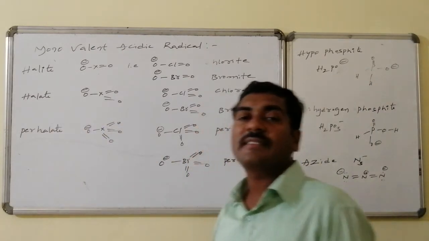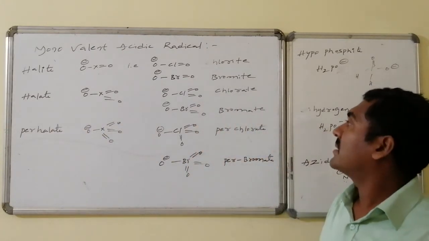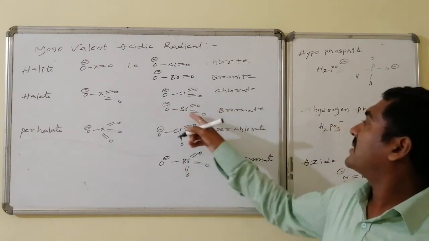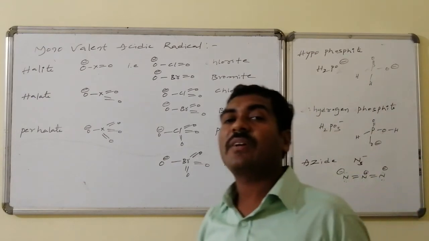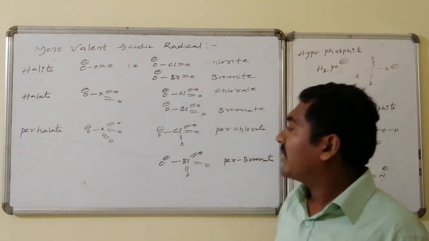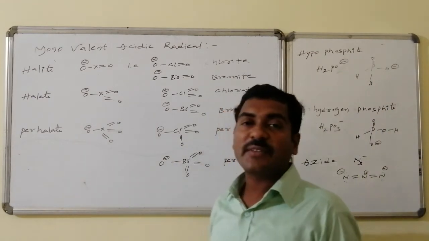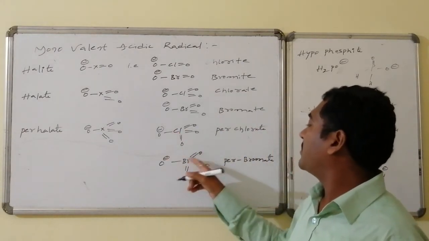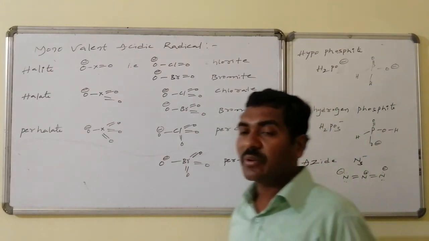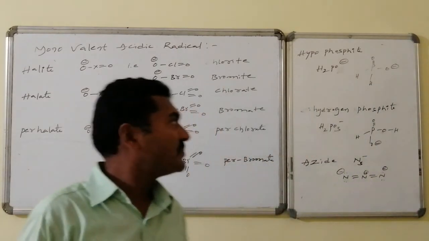Halate is XO3 minus, ClO3 minus, BrO3 minus. These are said to be halates: chlorate followed by bromate. Whereas XO4 minus is said to be the perhalate. This is ClO4 minus, BrO4 minus. This is perchlorate followed by perbromate, etc.